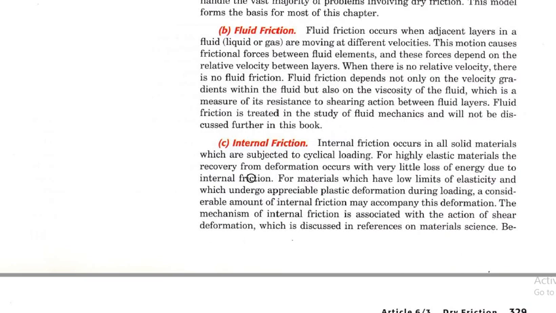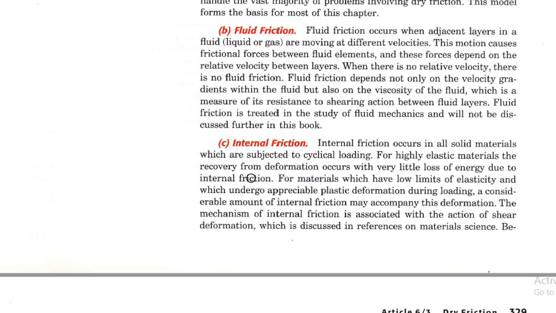Then internal friction. Internal friction occurs in all solid materials which are subjected to cyclic loading, like elastic materials, springs, etc., that are used for deformation and then regain their original form in terms of elastic deformation. But if they go under certain loads beyond the critical limit, they will go for plastic deformation.